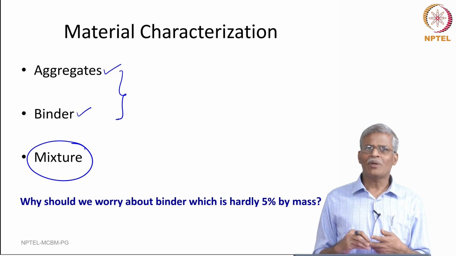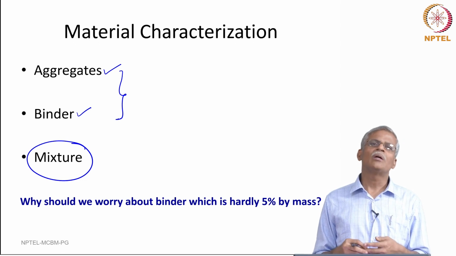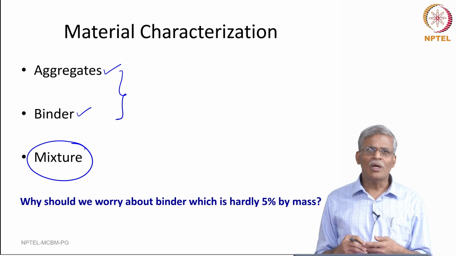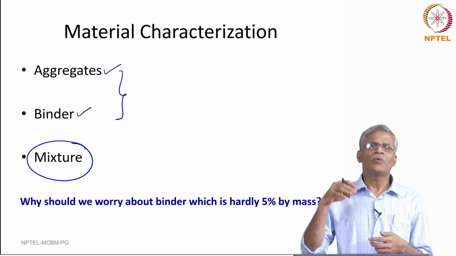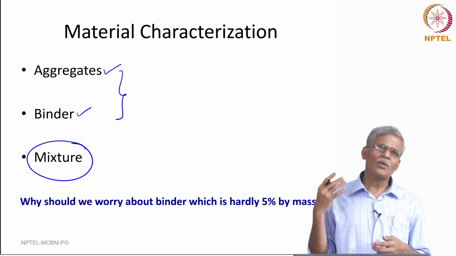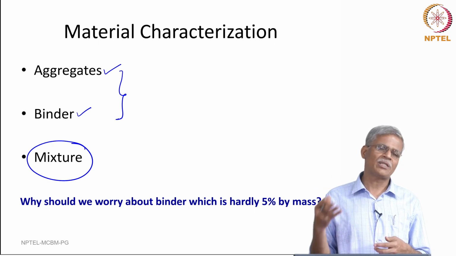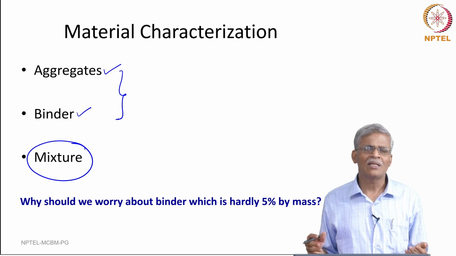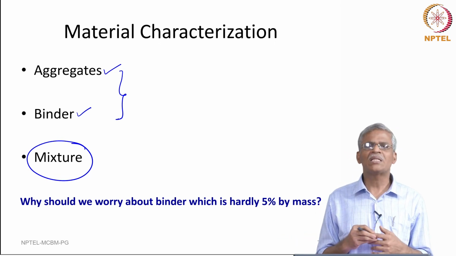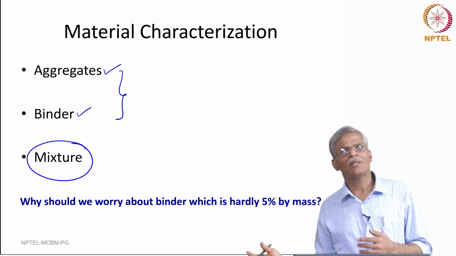At very high temperature, if your mix design is poor, the binder can start flowing out, in which case the whole aggregate skeleton can collapse. At very low temperature, when you have used a binder which is extremely stiff, the binder can actually shatter like a glass, in which case you are going to have an extreme case of low temperature cracking.